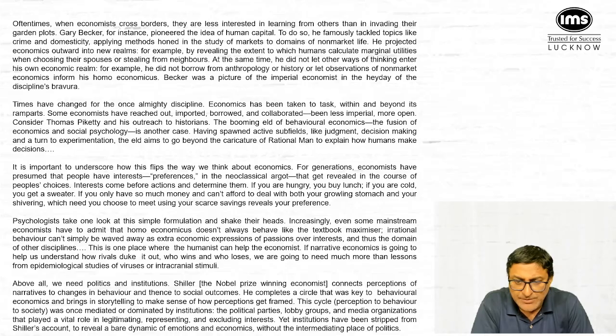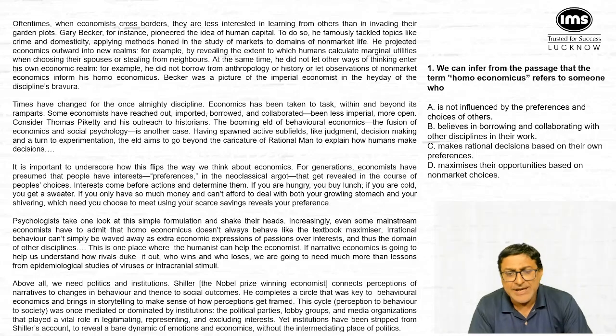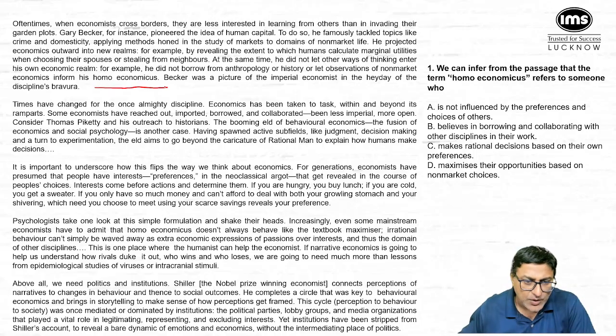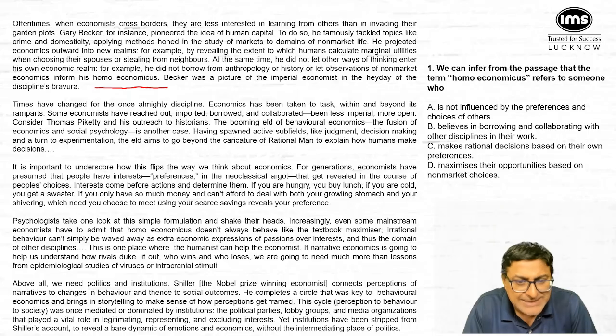If we go to question number 1, it talks about, we refer to the passage, the term homo economicus refers to. Now देखिए, if you go to this particular line, we have this word here, homo economicus. एक बार ये लाइन को हम पढ़ लेते. Let us go through this line once. It says at the same time he did not let, he मतलब Becker, Gary Becker, did not let others' way of thinking enter his own economic realm.